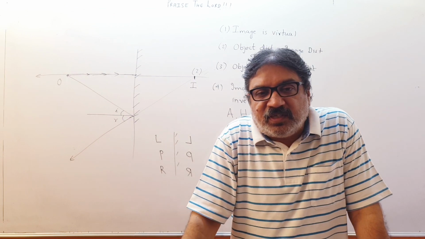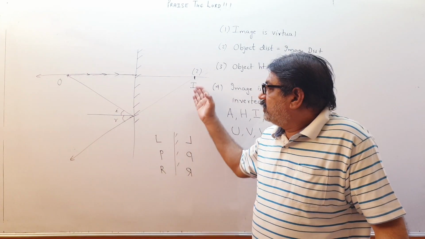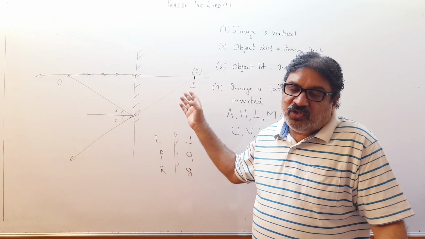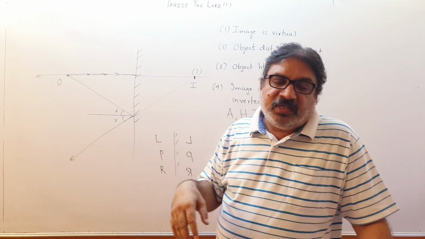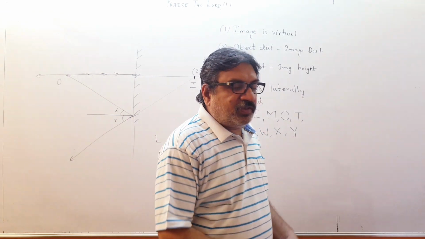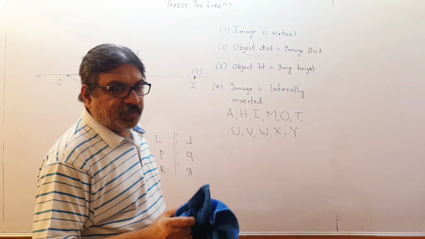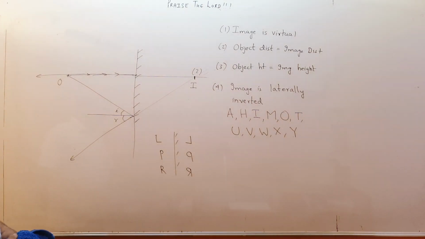How is it happening, just think. Actually this shouldn't happen. If this is a virtual image, then this should not be formed on the retina, then you should not be able to see this image. Then how come we are seeing it? Just think over it, children. So please pause and copy the properties of plane mirror.